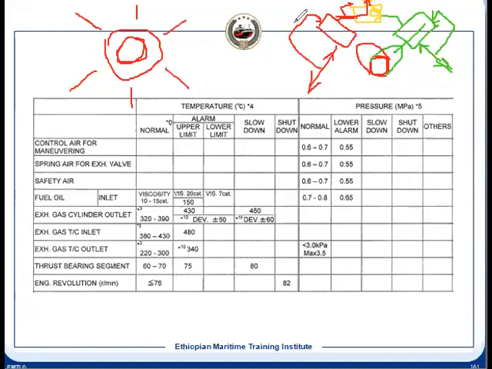So this is the end of this chapter. We'll start the new chapter, that is scavenging and turbocharger. And yeah, you tell me.